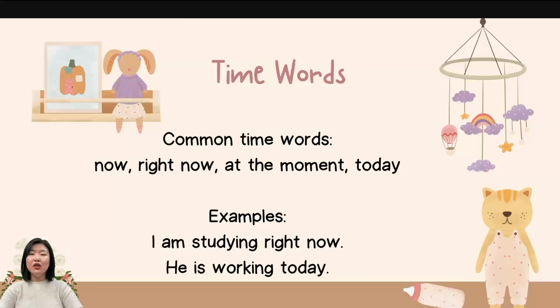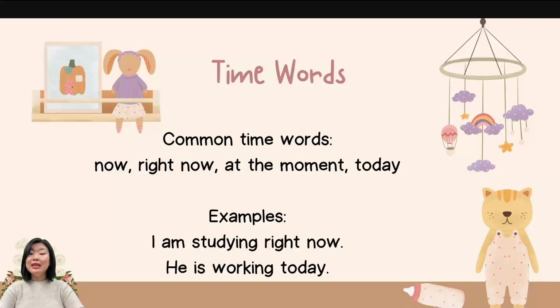With present continuous, it will be very helpful for your listener or reader when you add time words. That way they know when exactly it's happening. So common time words are like now, right now, at the moment, or today. For example, instead of saying I'm studying, it'll be better if you say I am studying right now. So the listener or the reader instantly knows that this action is happening right now.